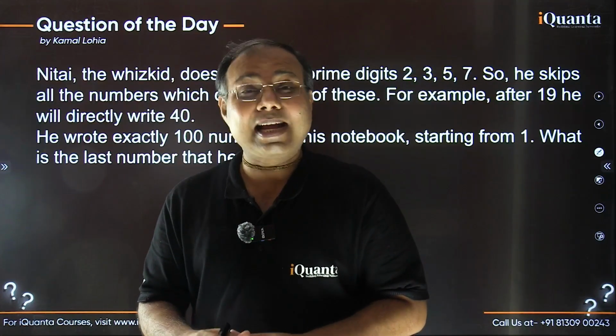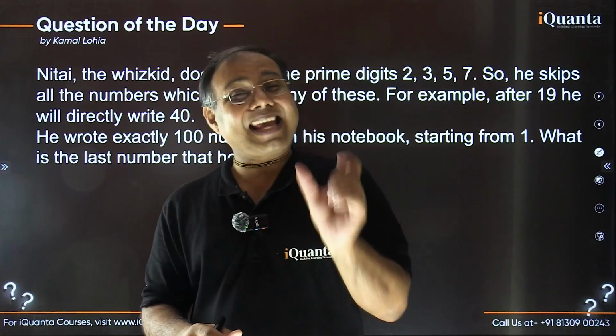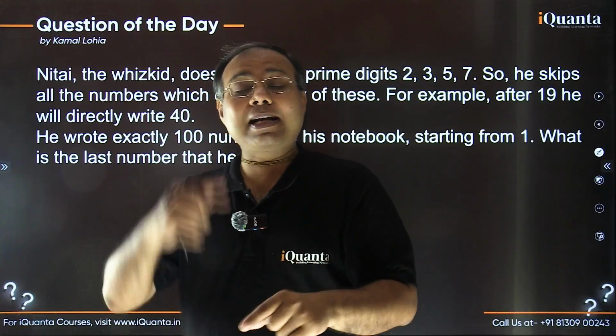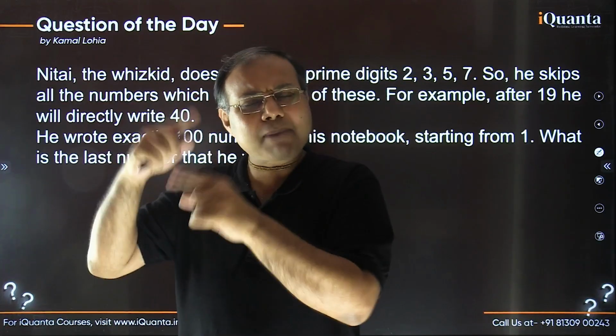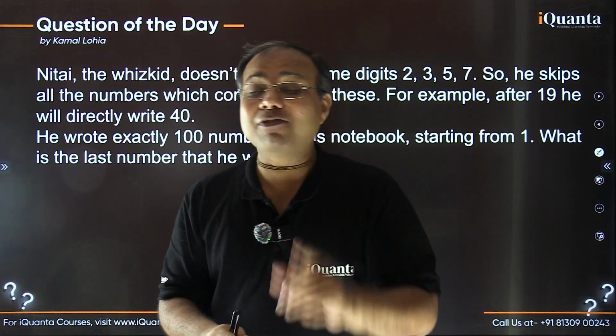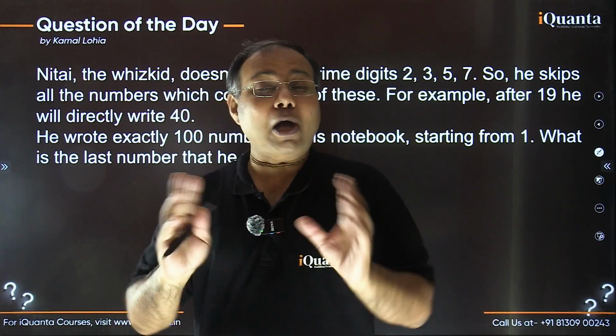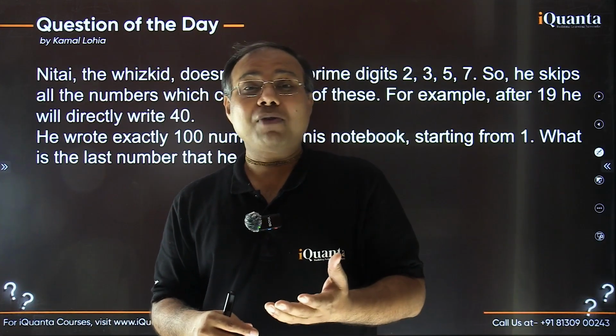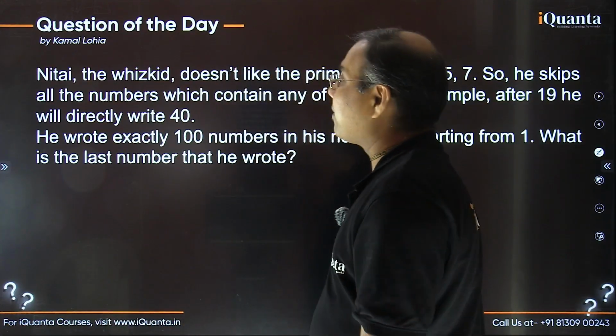Because in CAT you have questions which are based on casework. You don't have a direct formula for everything, but you need to apply the casework, right? Step by step counting, step by step going further, so as to be sure that you don't miss anything. That is a very important part. In all your counting questions, you have a special topic of permutation and combinations, where we have to count. So it is exactly the same thing.